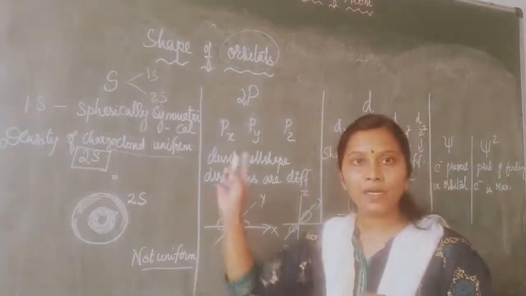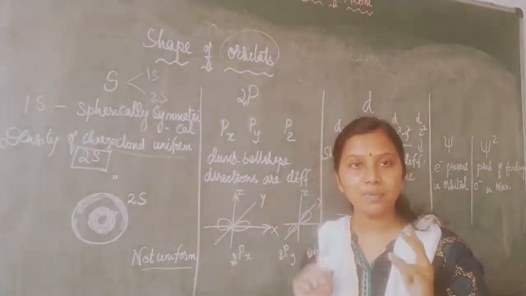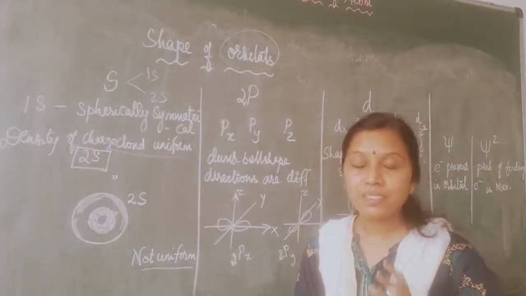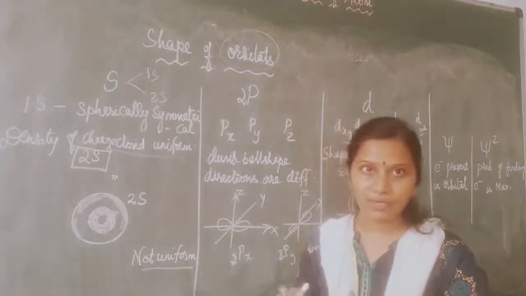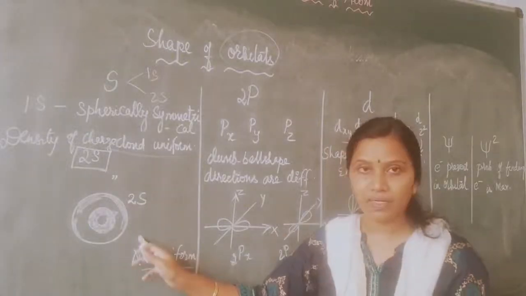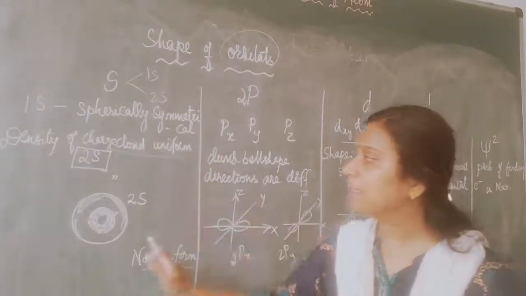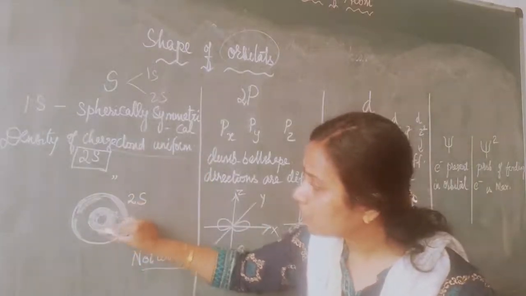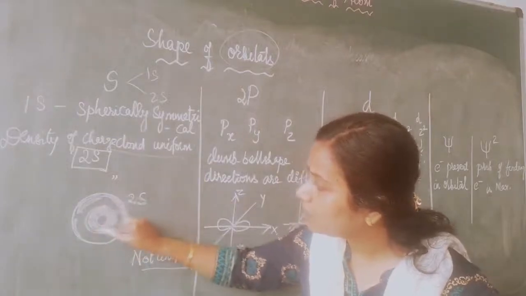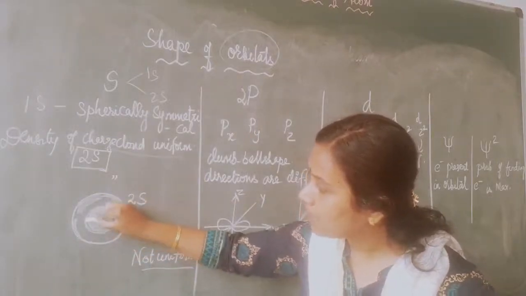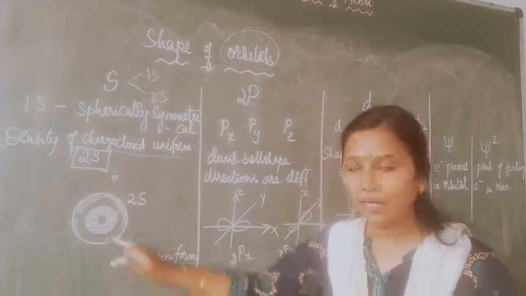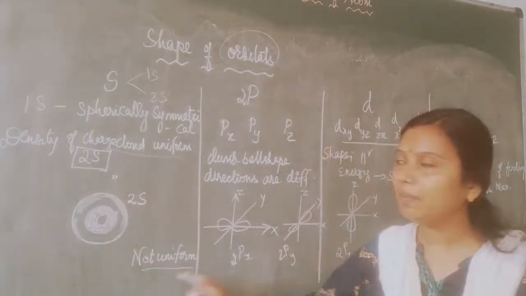Clear? The 1s orbital and 2s orbital are symmetrically similar. They are spherically symmetrical. But in 1s the density of the charge cloud is uniform in all directions, while in 2s the density of the charge cloud is more around some distance from the nucleus, and it is not uniform afterwards.